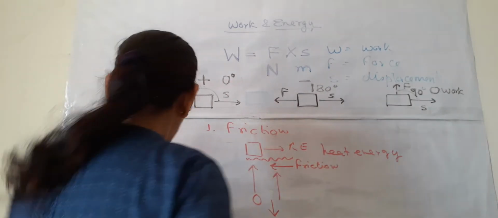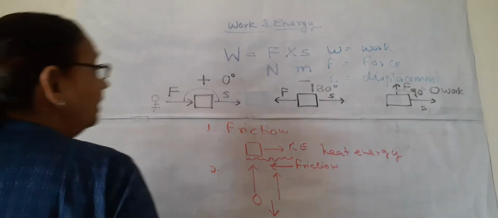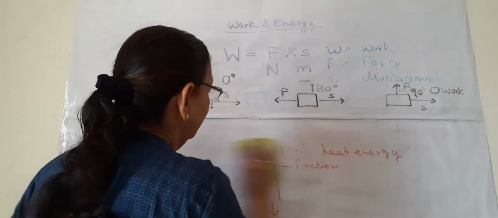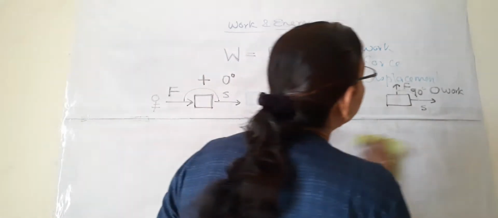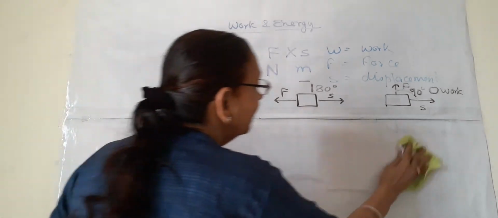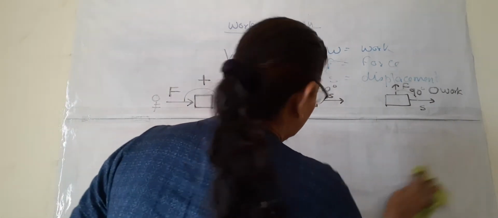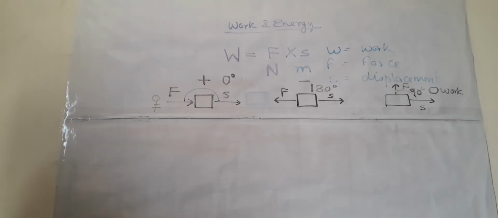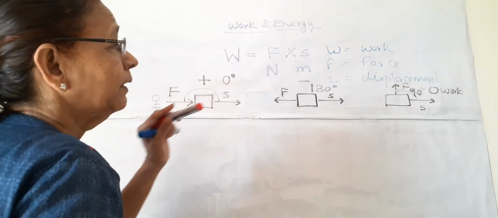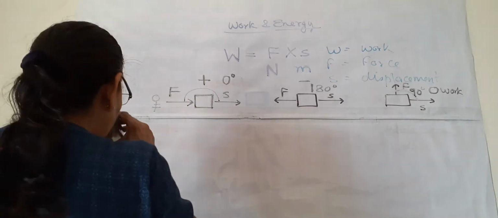The third, and very important and interesting, is zero work. This zero work can be there in three ways.